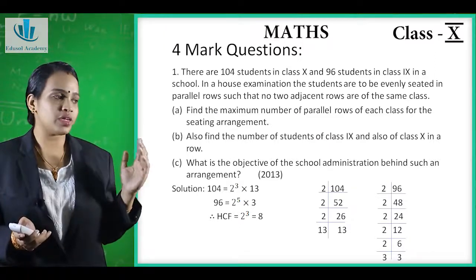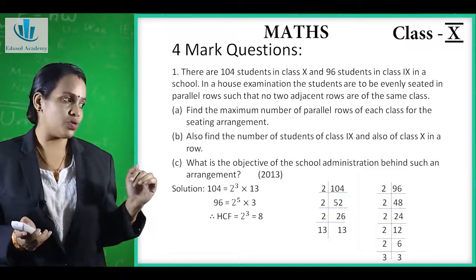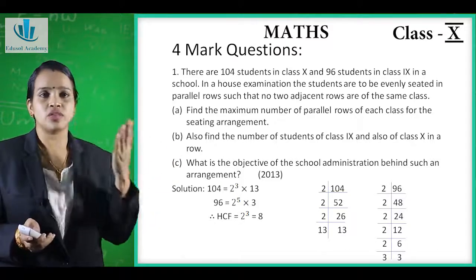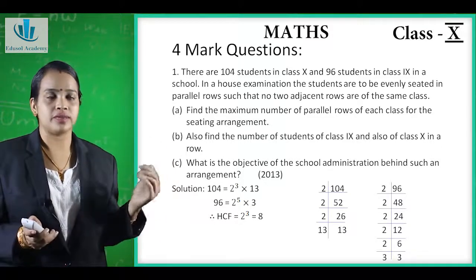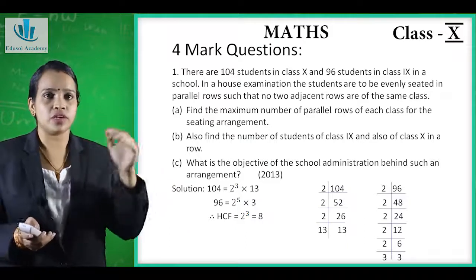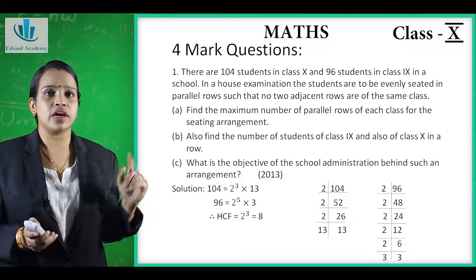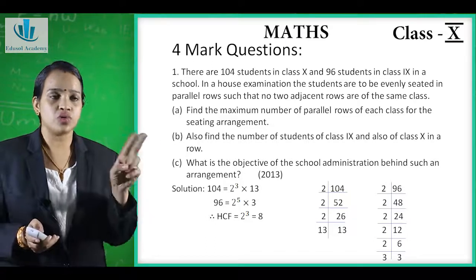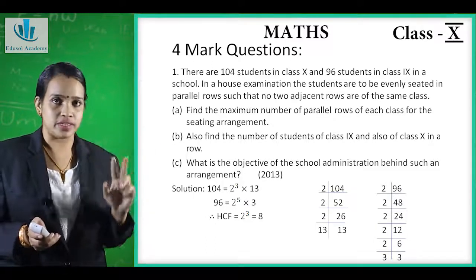Now, how many students are in class 10? 104 students are there in class 10 and 96 students are there in 9th standard. Now we have to arrange them for an exam, and the condition is that in two adjacent rows the students of the same class should not be seated.